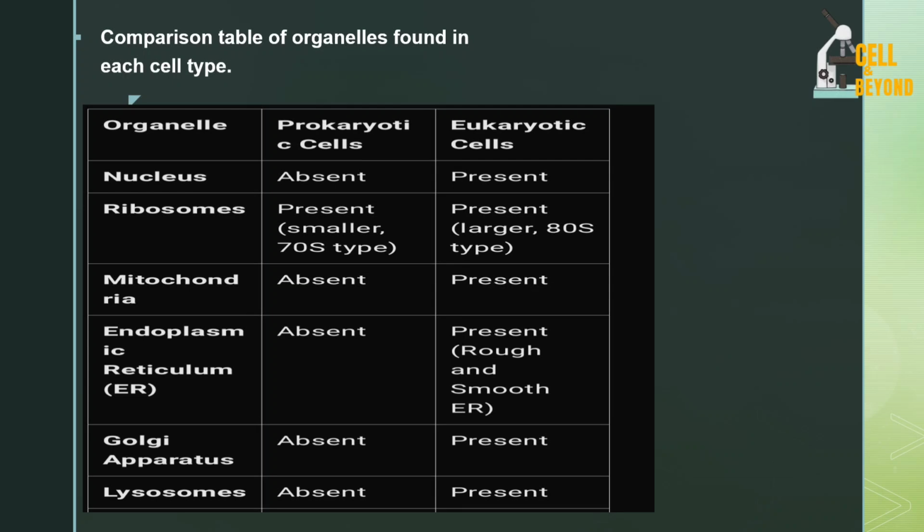We have the mitochondria. It is absent in prokaryotes and present in the eukaryotes. The endoplasmic reticulum is absent and is also present in the eukaryotic cell. The Golgi apparatus is absent, present in eukaryotic. The lysosome is absent and present in the eukaryotic cell.